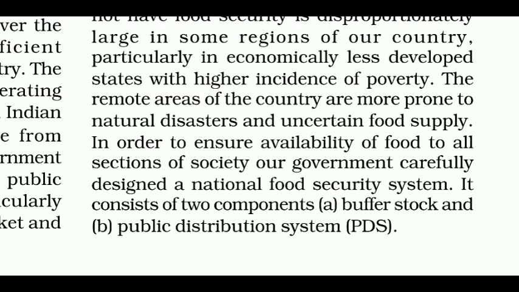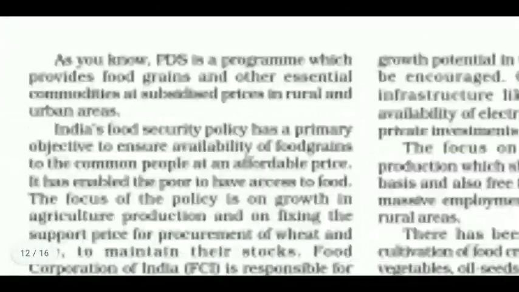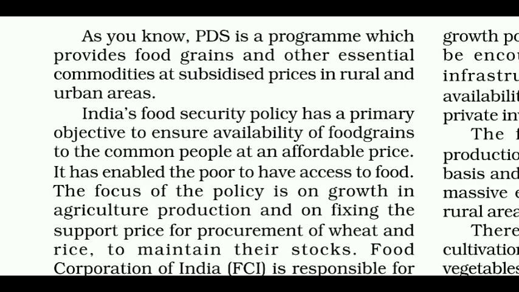In order to ensure availability of food to all sections of society, our governments carefully designed a national food security system. It consists of two components: A, buffer stock, and B, public distribution system, PDS. As you know, PDS is a program which provides food grains and other essential commodities at subsidized prices in rural and urban areas. India's food security policy has a primary objective to ensure availability of food grains to the common people at an affordable price. It has enabled the poor to have access to food.